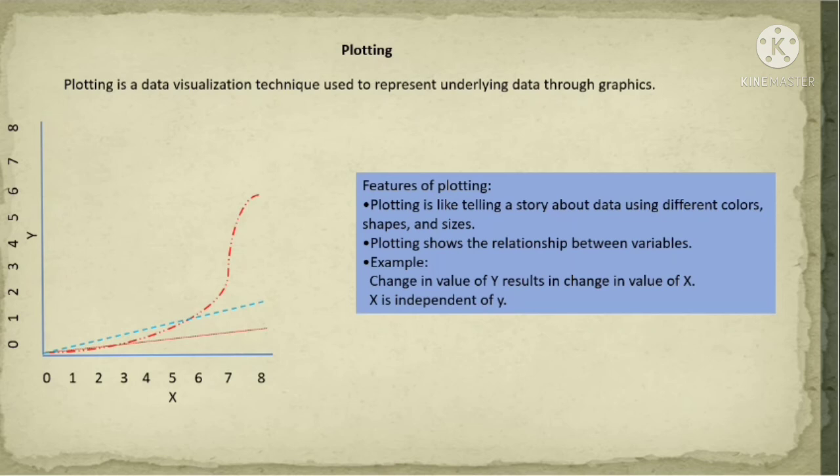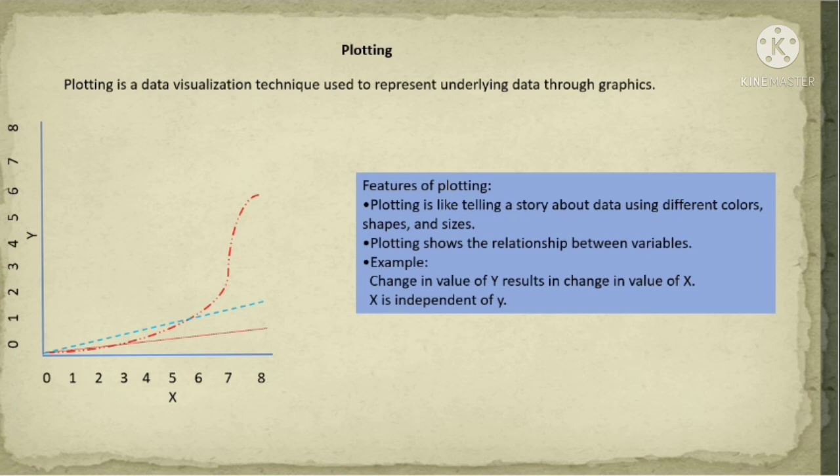Plotting is another way of data visualizing, in which we are plotting different types of variables. Here we are plotting in x and y. In the x-axis we are considering one variable, and in the y-axis we are considering another variable.